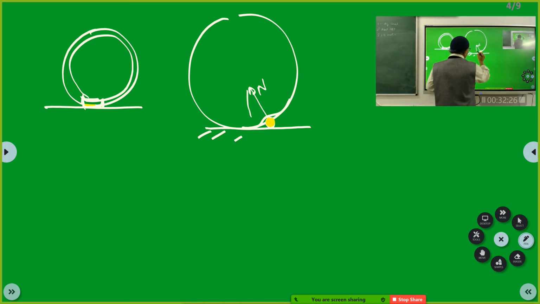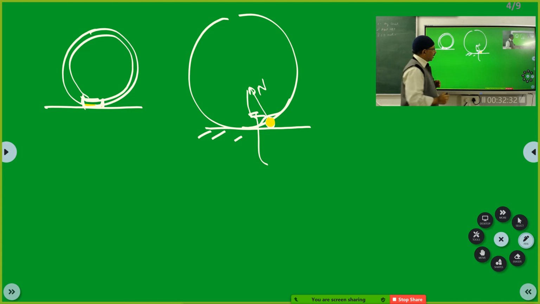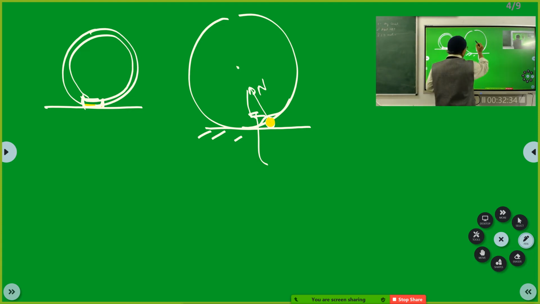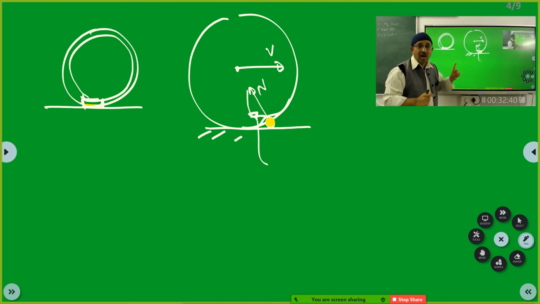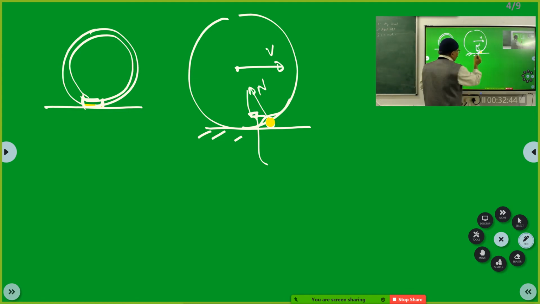Now, if you take the horizontal component of this reactionary force, you see this horizontal component. The vehicle is moving like this, but this horizontal component is in this direction. So this will oppose the motion. It is very complicated, I am telling you.